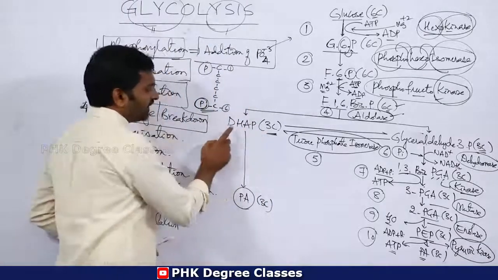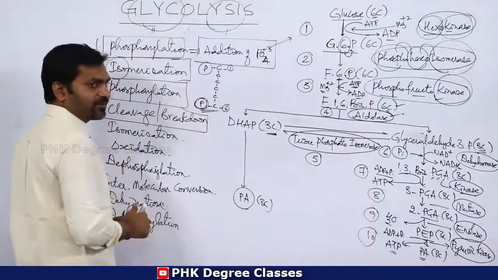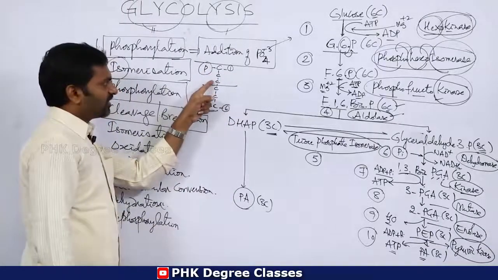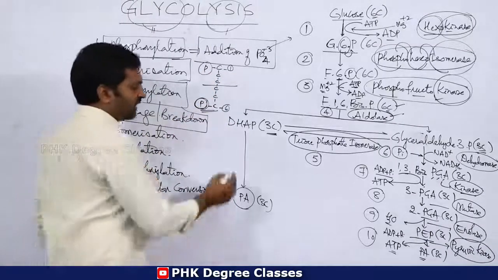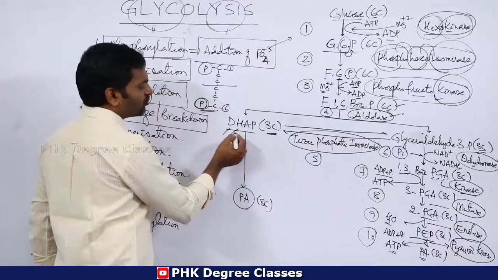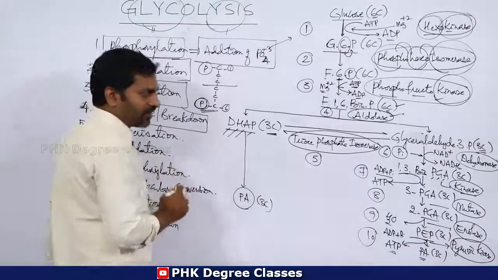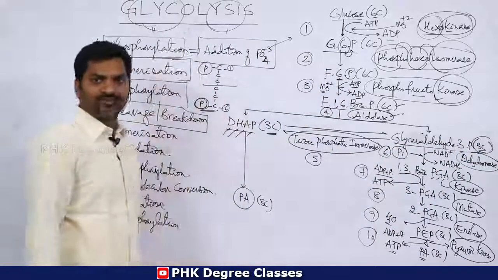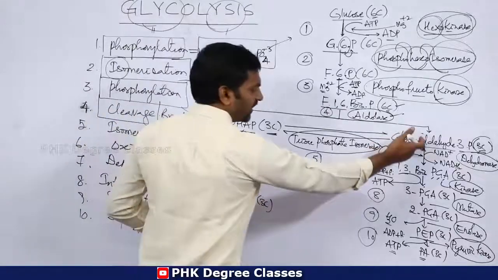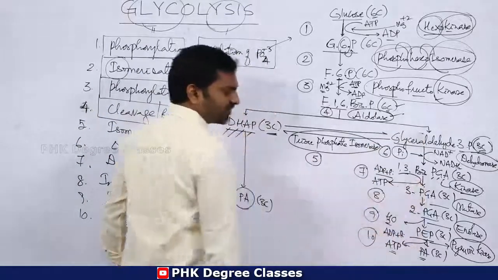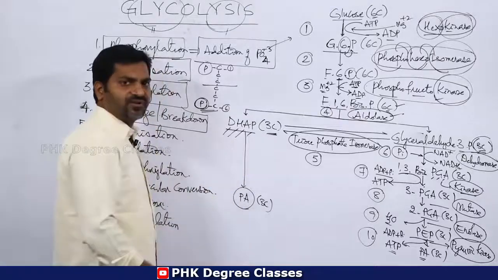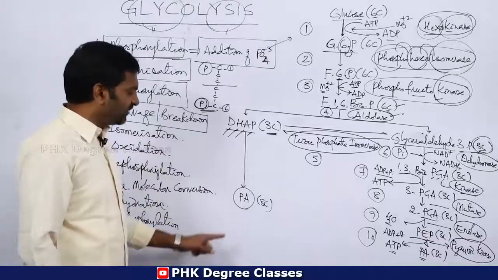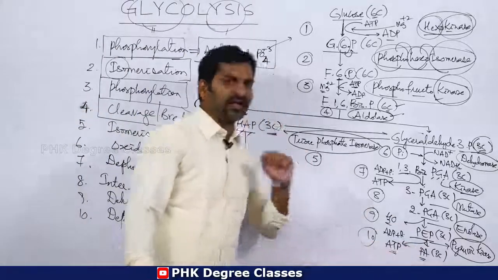So one is DHAP; for example, this is 6 carbon, so this split takes place. This is 3 carbon, this is 3 carbon compound. DHAP, dihydroxyacetone phosphate, a 3 carbon compound. Glyceraldehyde 3 phosphate, a 3 carbon compound. Then the same sequence of reactions will take place here, and here also the sequence of reactions will take place. The final product will be pyruvic acid, and pyruvic acids.